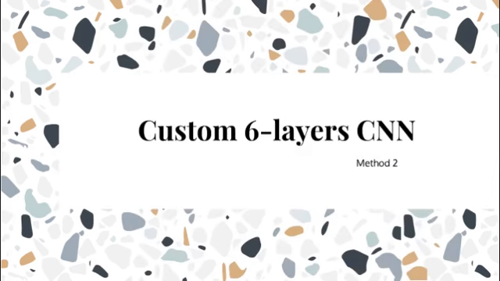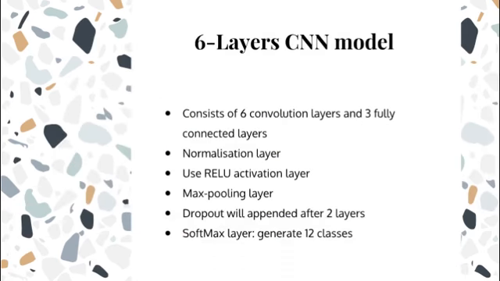The second method implemented by our team was the 6-layer CNN. The 6-layer CNN experiment implemented a model consisting of 6 convolution layers, and 3 fully connected layers are used. Following each convolution layer, there is a batch normalization layer and a ReLU activation layer. Each max pooling layer and dropout will be appended after 2 convolutional layers.